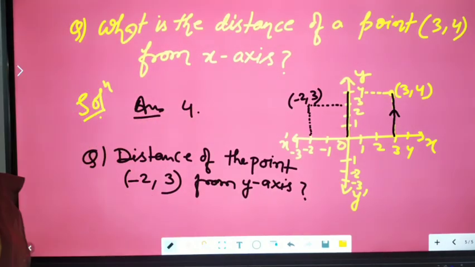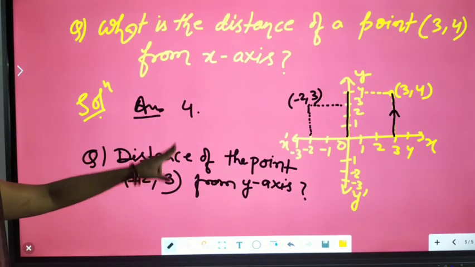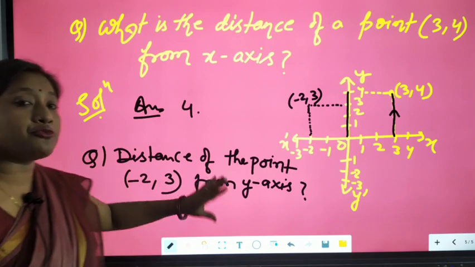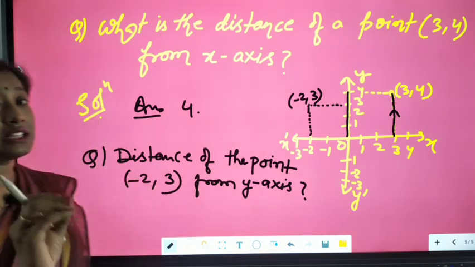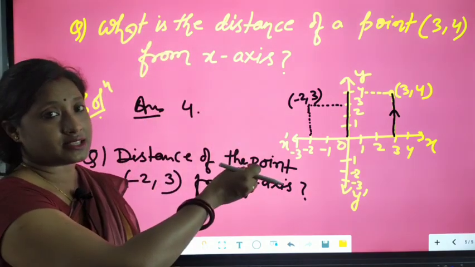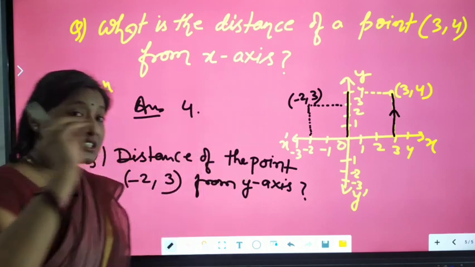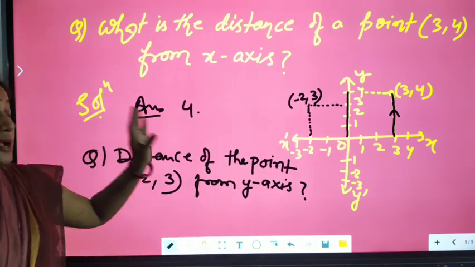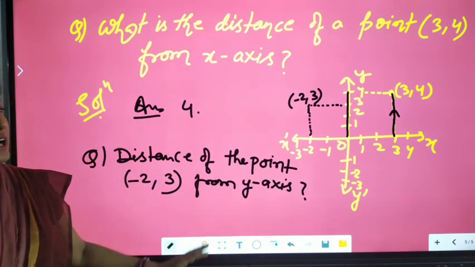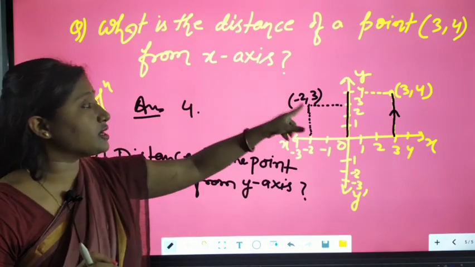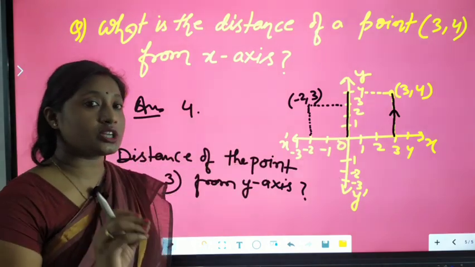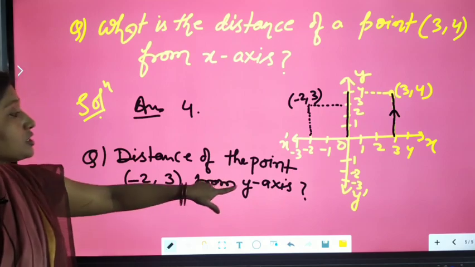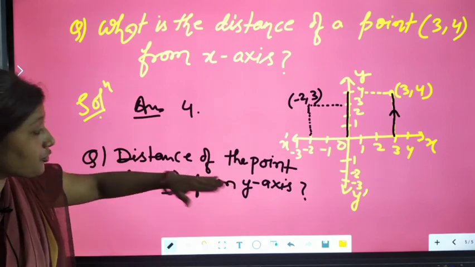Now look here. You have to find the distance of this point from the y-axis. You don't have to tell what point is present on the y-axis. Just keep this very clear: the question is not to identify a point which lies on the y-axis. The question is to find the distance of the point from the y-axis.